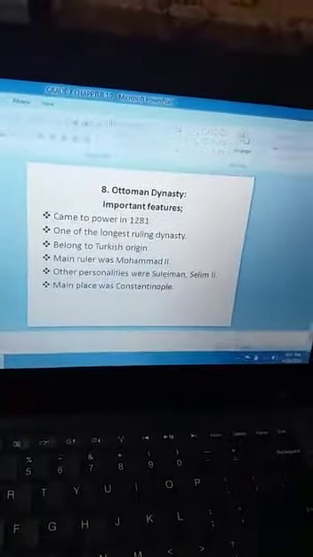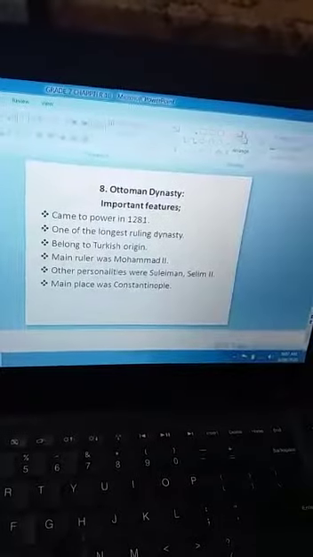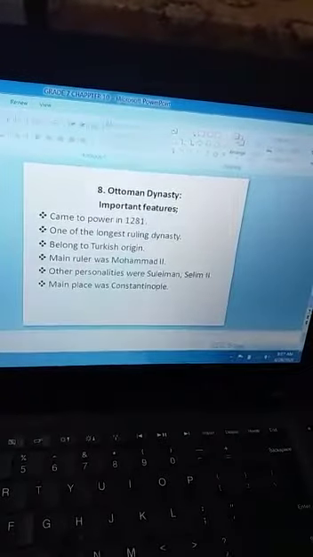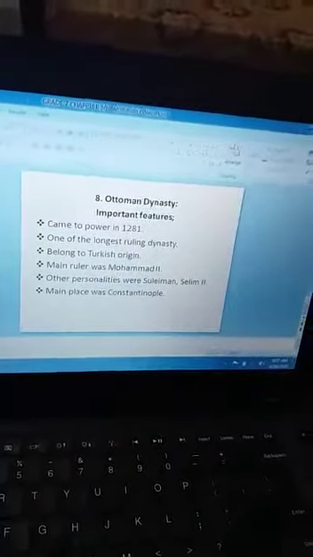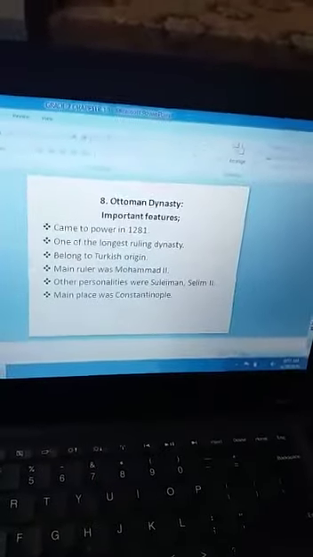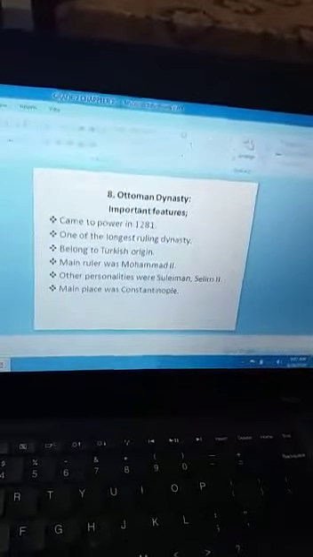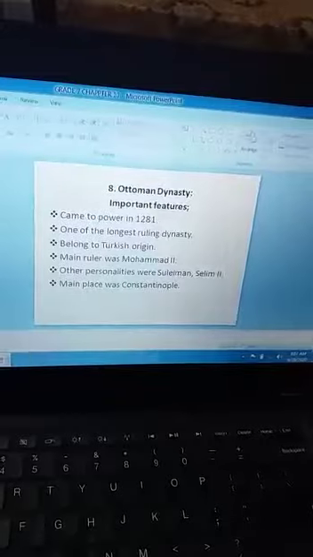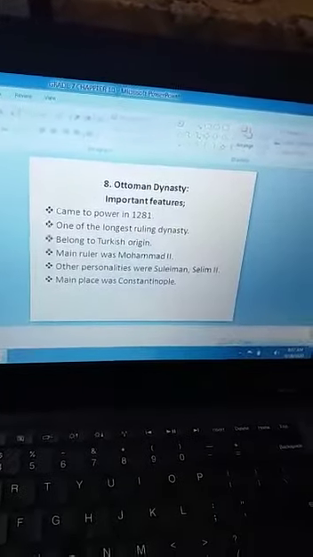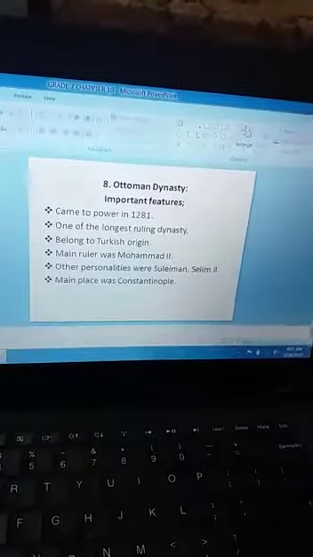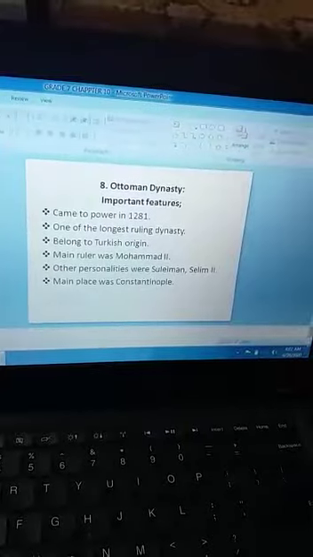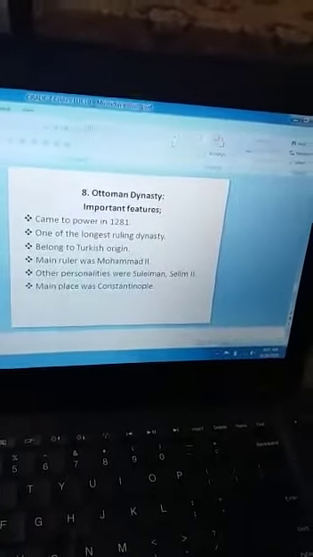Its ruling duration was very long, one of the longest. And this dynasty belongs to Turkish origin. Main ruler was Muhammad II. Other personalities were Suleiman, Salim II. Main place was Constantinople.